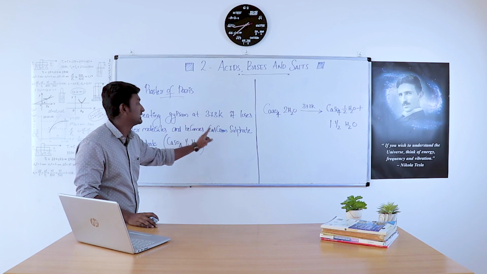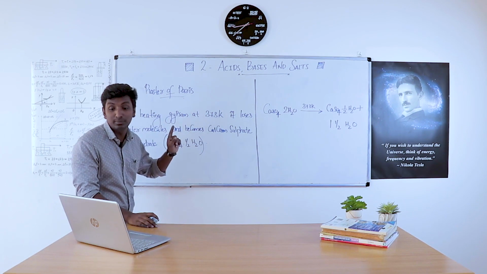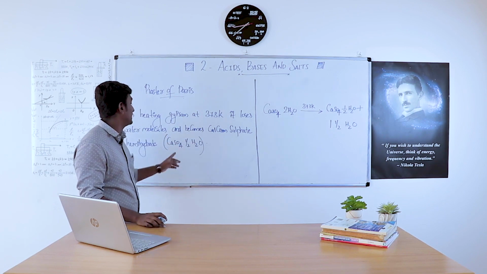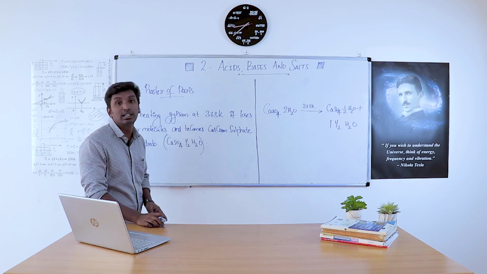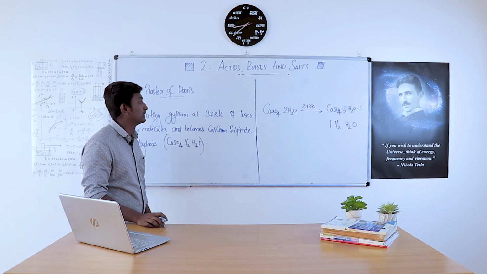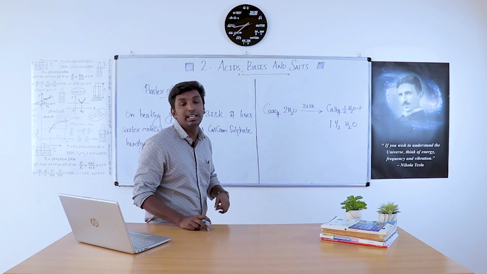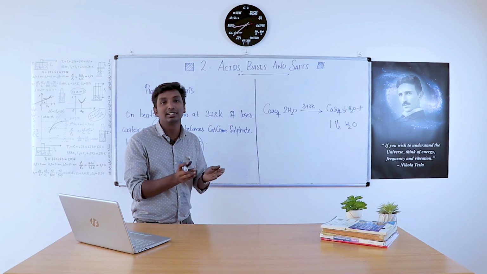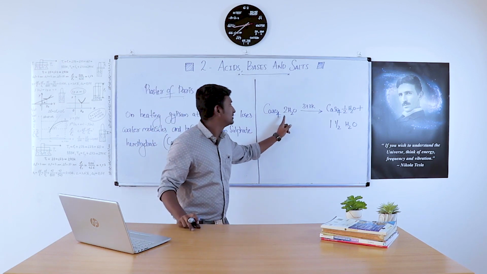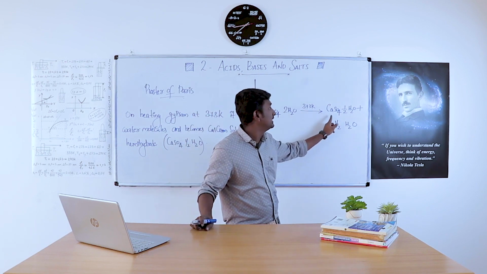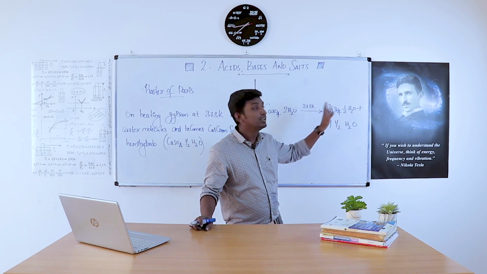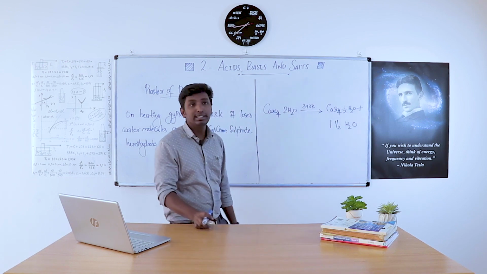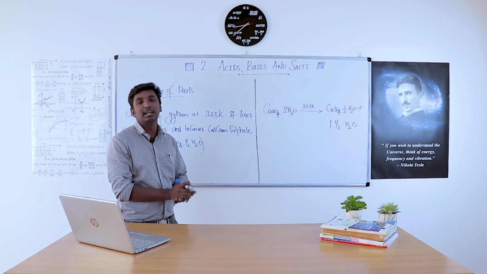half H2O. This calcium sulfate hemihydrate, CaSO4 half H2O, is known as plaster of Paris. When this plaster of Paris is again mixed with water, it turns to gypsum, which is a hard solid mass. So CaSO4, 2H2O heated at 373 Kelvin becomes CaSO4 half H2O. When this is mixed with water, plus 1 and 1 by 2 H2O, it again gives CaSO4, 2H2O, which is gypsum, a hard substance.